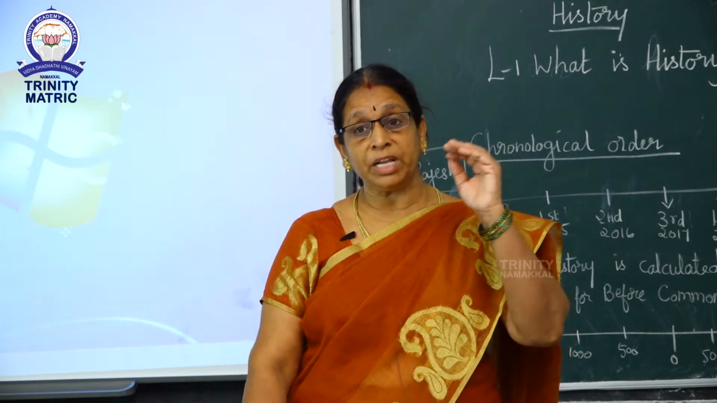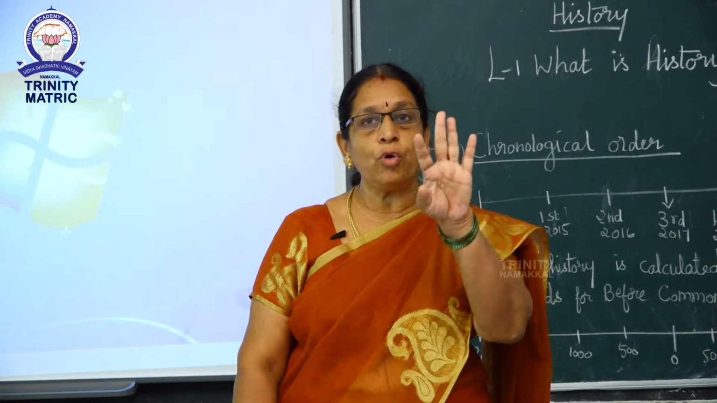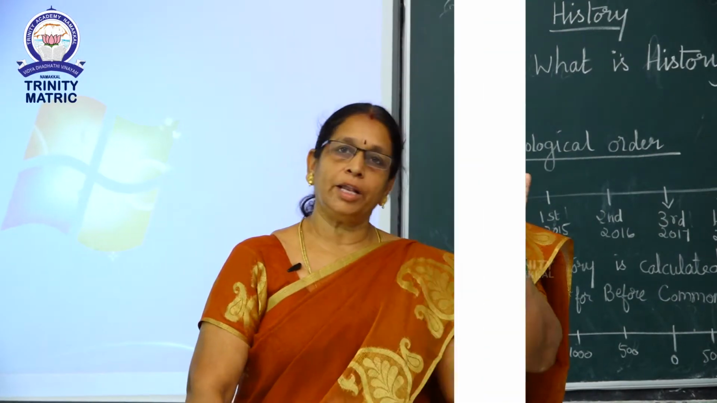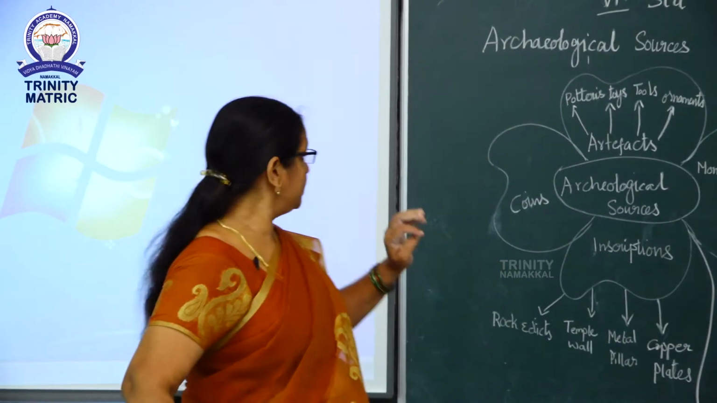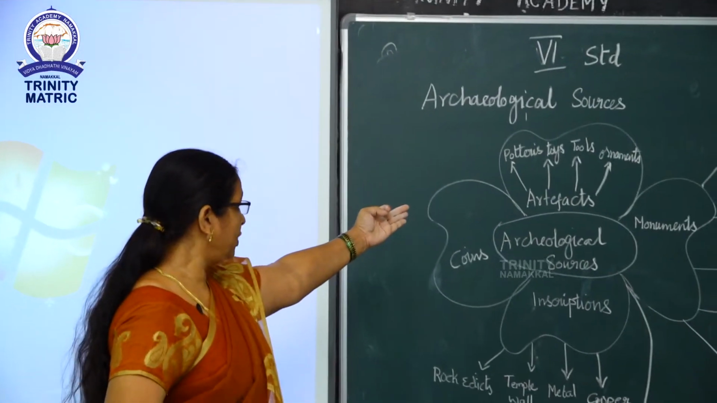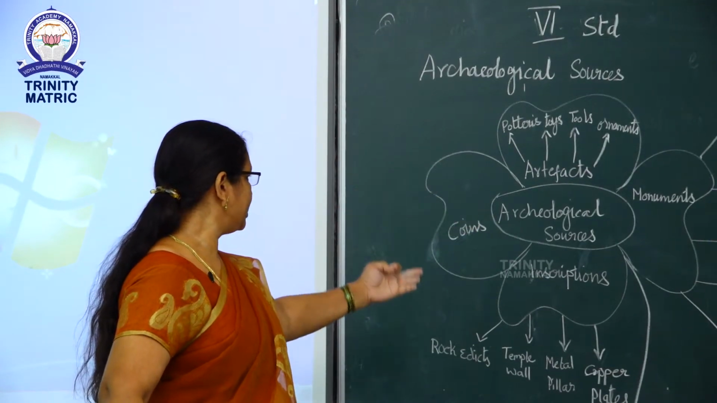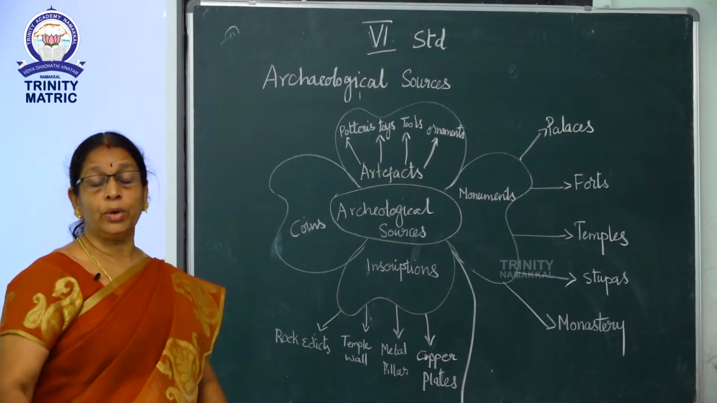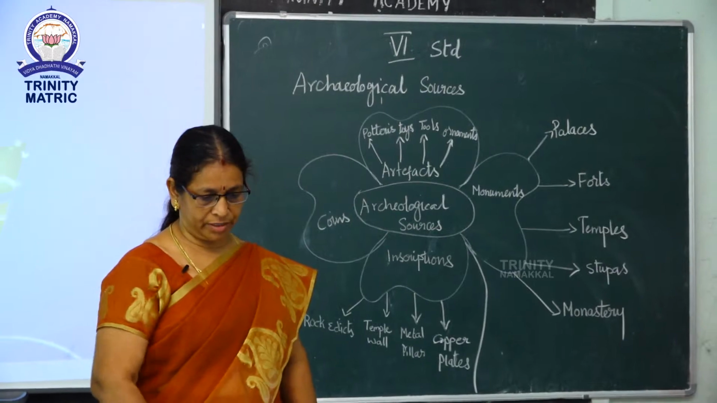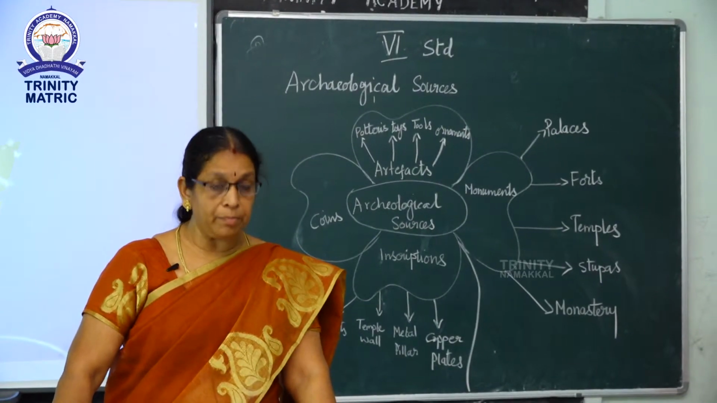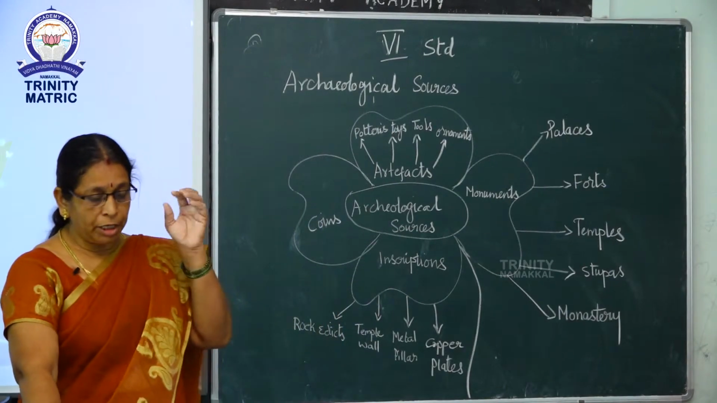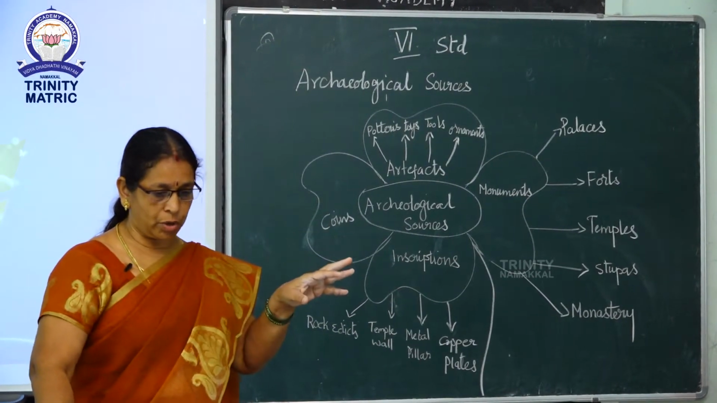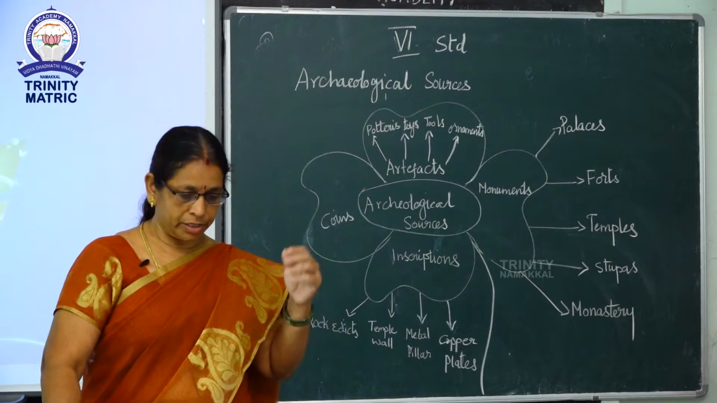Archaeological sources can be divided into 4 main parts, that is artifacts, monuments, inscriptions and coins. Okay, what is meant by artifacts? An object made by human beings, typically one of cultural or historical interest.